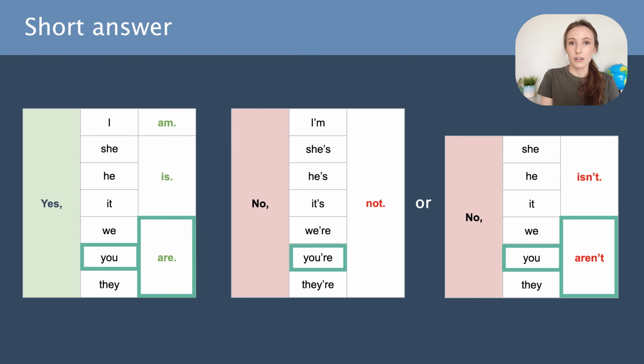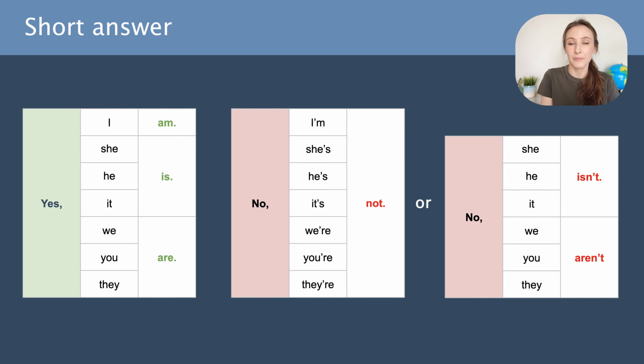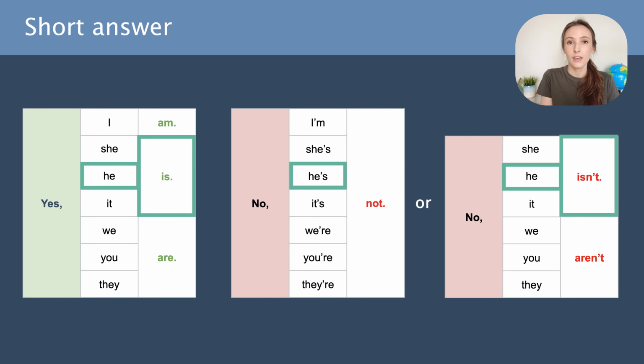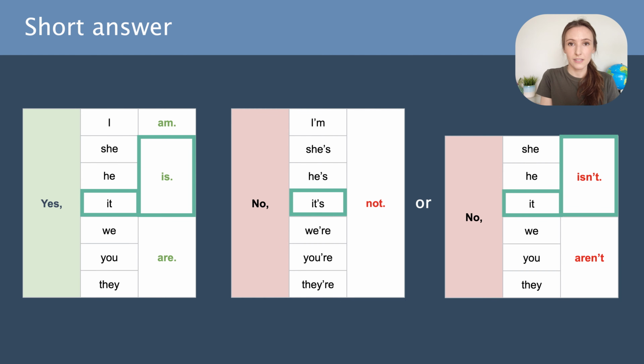Yes, you are. No, you aren't, or no, you're not. Both forms of short negative can be used except for I. Yes, she is. No, she isn't, or no, she's not. Yes, he is. No, he isn't, or no, he's not. Yes, it is.